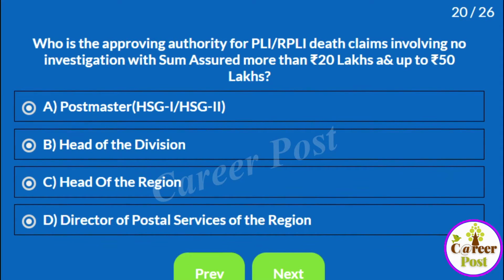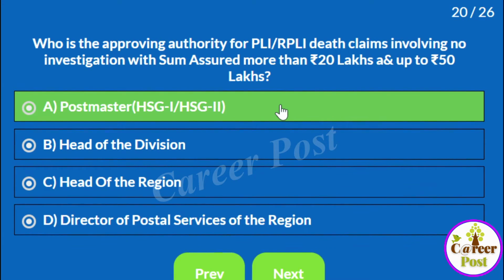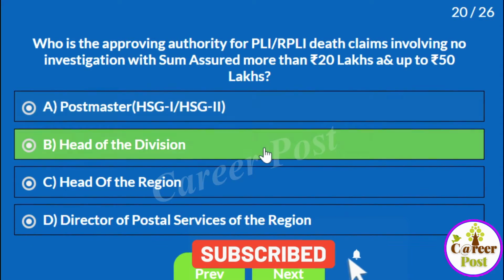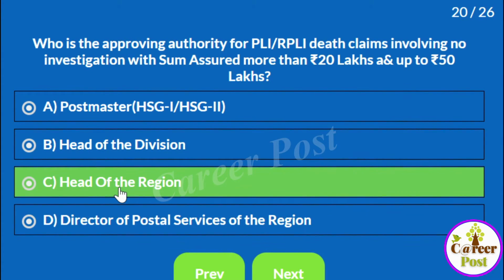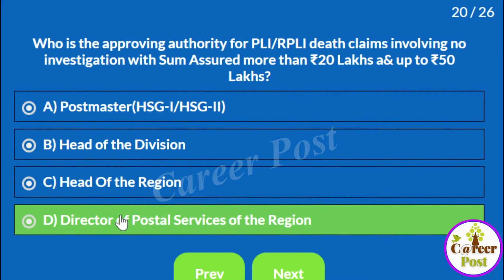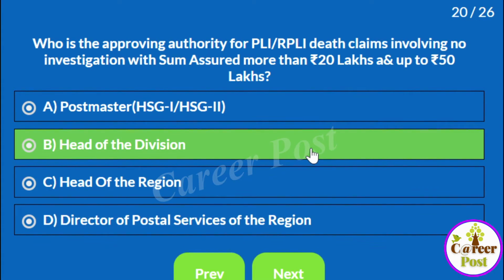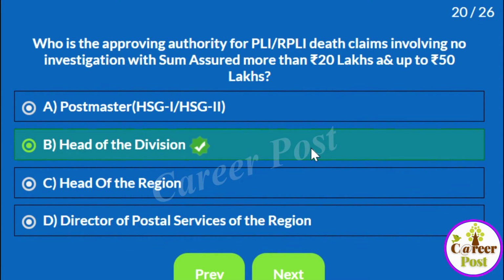Who is the approving authority for PLI RPLI death claims involving no investigation with a sum assured more than 20 lakhs and up to 50 lakhs? That is, cases for which the RPLI or PLI policy has been paid beyond 3 years and 36 months. A, postmaster HSG1 and HSG2. B, head of the division. C, head of the region. D, director of postal services of the region. The answer is head of the division. The head of the division can approve the RPLI PLI death claim cases involving no investigation with sum assured more than 20 to 50 lakhs.